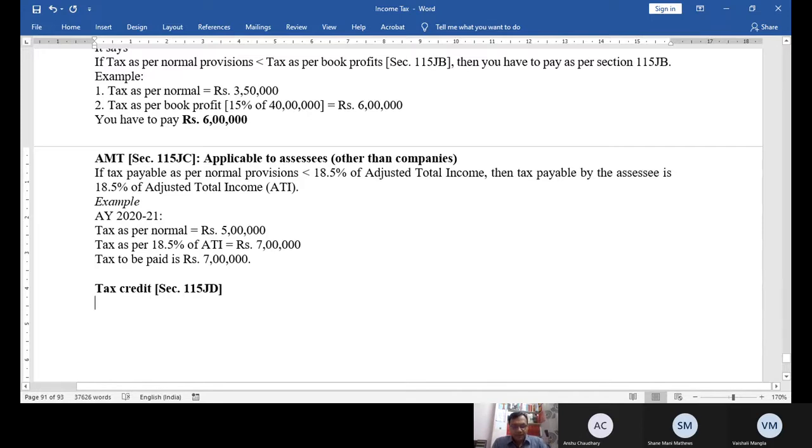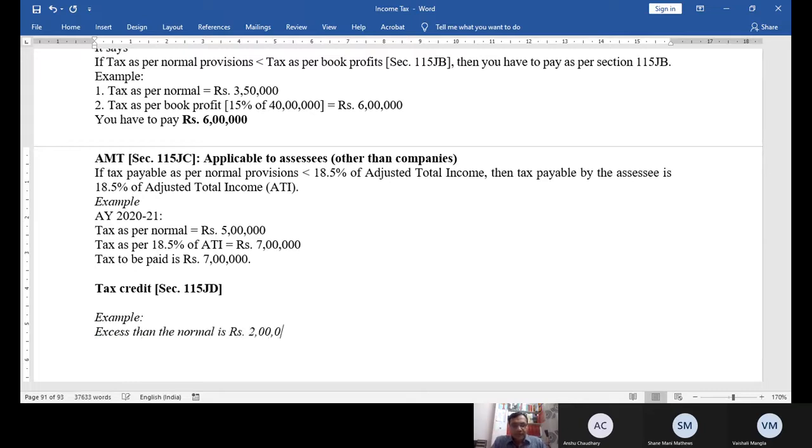For example, in my example, what is happening? I am paying excess, for which I have some pain that I should not have paid. The excess over normal is 2 lakh. I am asking the government why you are collecting the tax of 7 lakh, you should have collected 5 lakh.